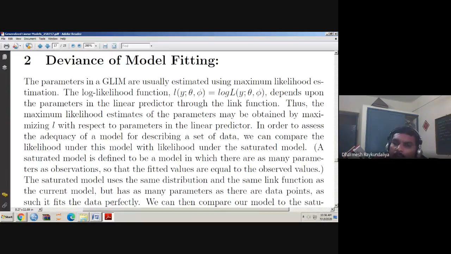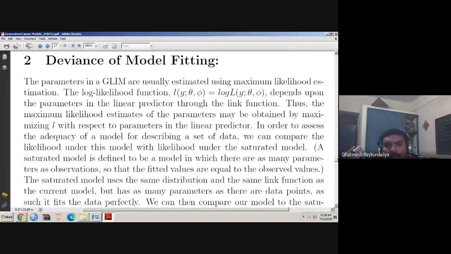So through the link function, we bring the coefficients associated with the covariates in the linear predictor into the log likelihood. Then we take the derivative of this log likelihood with respect to the parameters of the linear predictor and obtain their estimates.